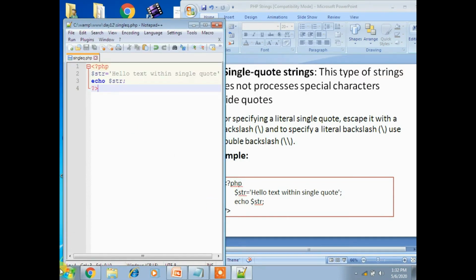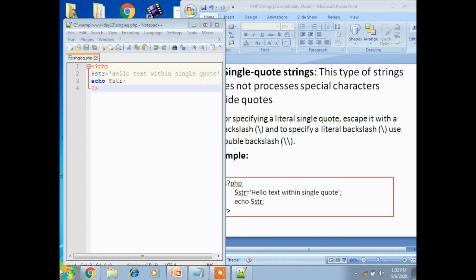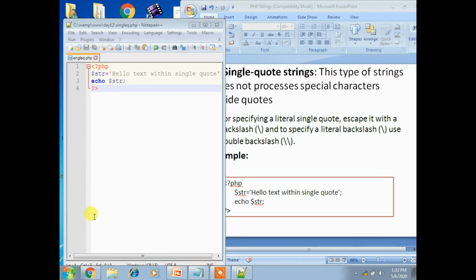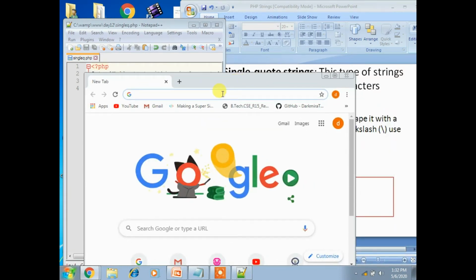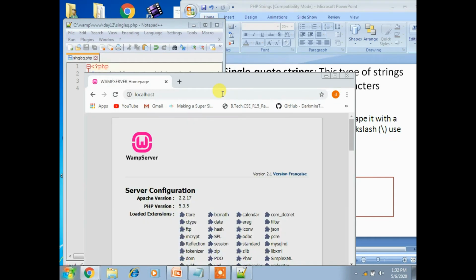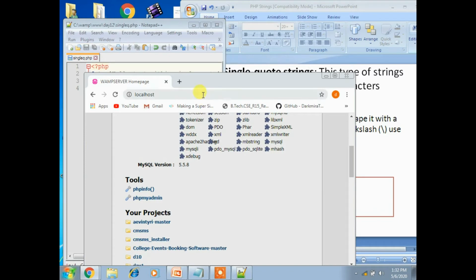To execute that, we have to start the WAMP server. A green color icon shows that it is running. Now I want to check whether the server is running or not. By typing localhost, you will get the plugins configurations, which shows the server is running.